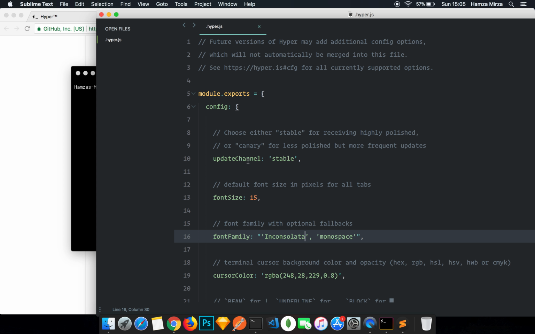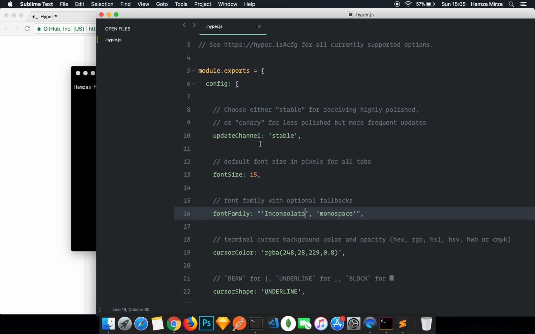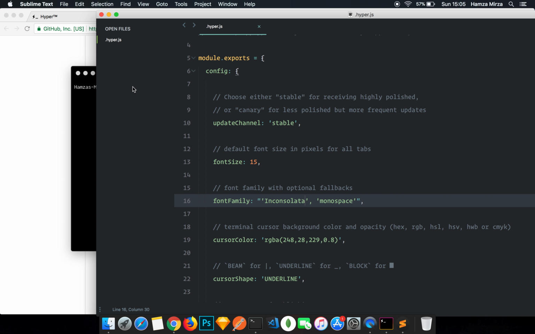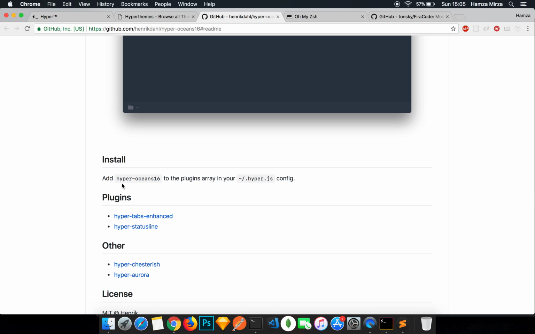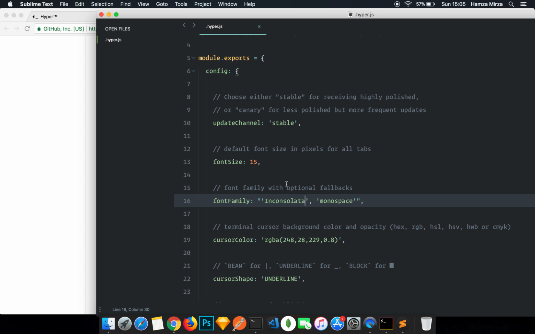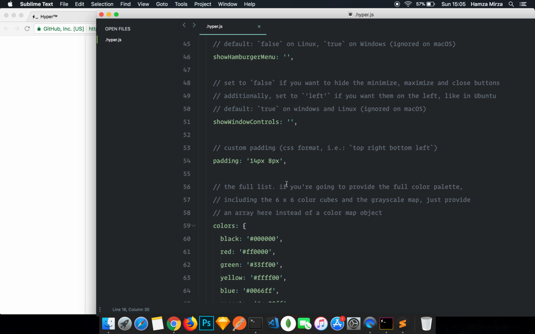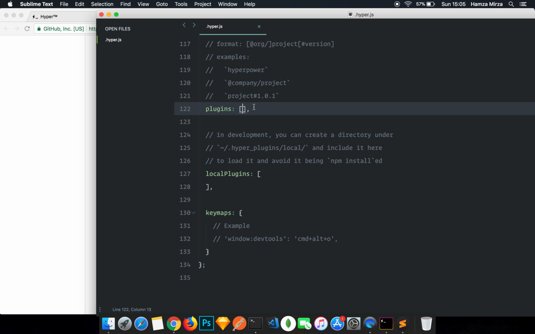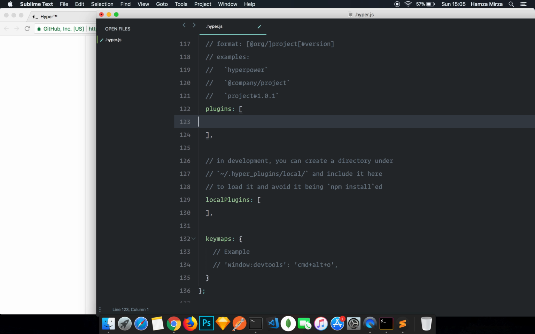As you can see, it's basically just a JavaScript object, and in this configuration object you can make some basic changes. But first of all, it said add hyper-ocean 16 to the plugins array. So let's copy this. Now, where does this plugins array live? Let's find the plugins array. Let's scroll down, and there it is. So plugins array, let's just open up a string and paste it there.